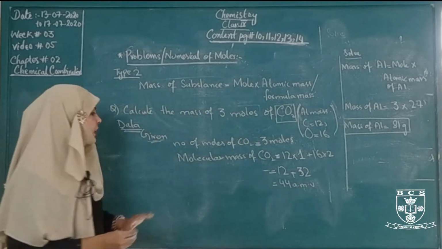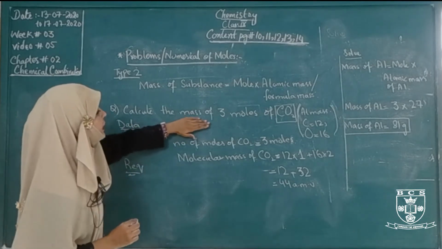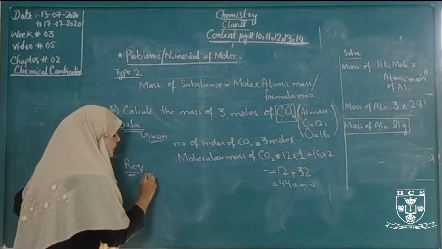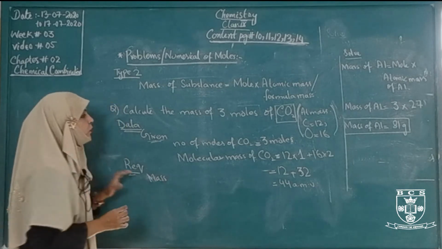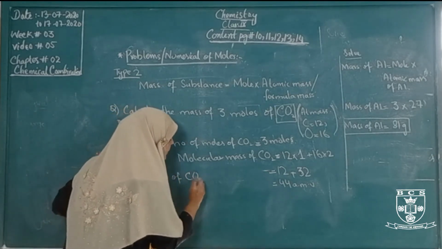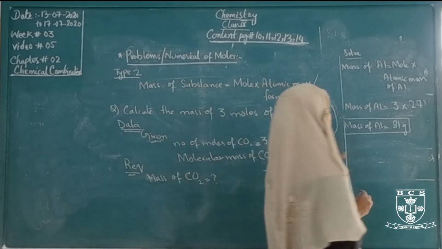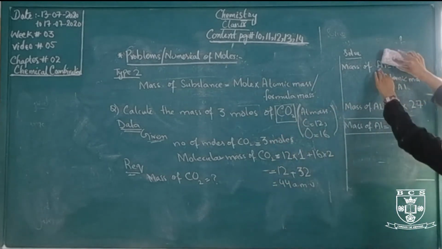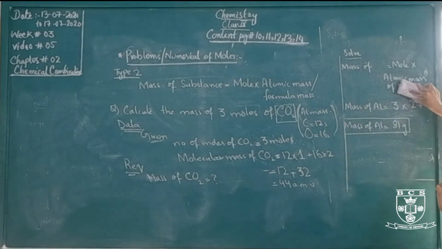Okay. Now again, in the required, calculate the mass of 3 moles of carbon dioxide. What do we have to find here? The mass of substance. The mass of substance is the mass of carbon dioxide. Here is an atom, but we will use a molecule here, and that molecule is carbon dioxide.